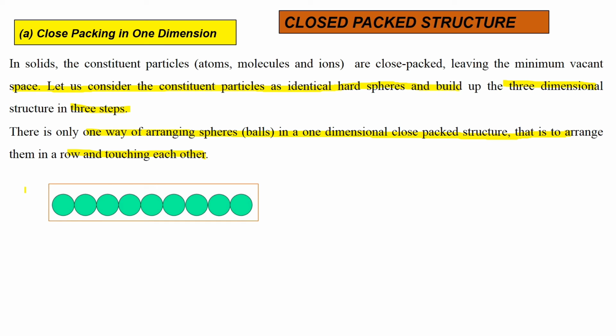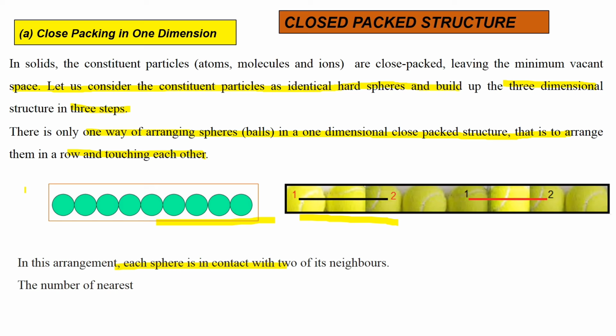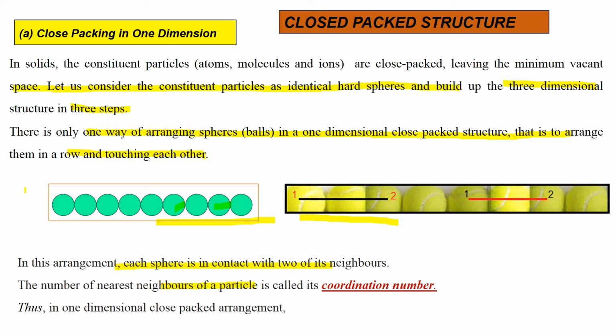This is an arrangement of spheres, and this is a tennis ball arrangement in one dimension. In this arrangement, each sphere is in contact with 2 of its neighbors, this and this. The number of nearest neighbors of a particle is called the coordination number. Thus, in a one-dimensional close packed arrangement, the coordination number is 2. And now, close packing in 2 dimensions.